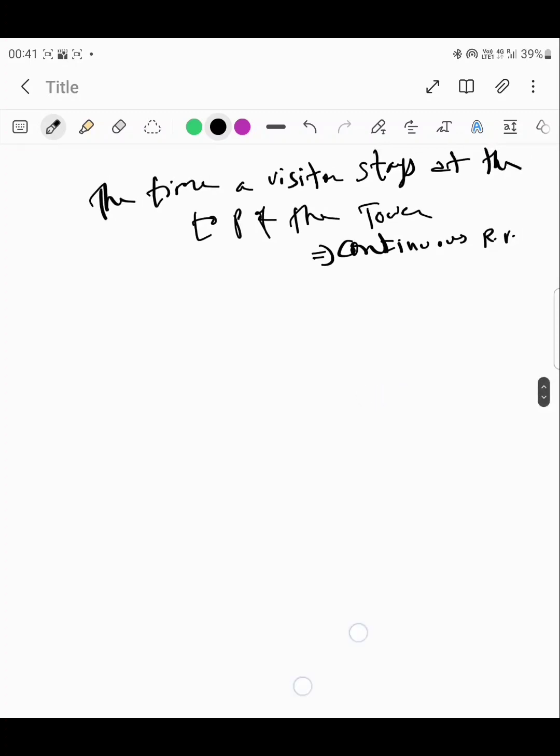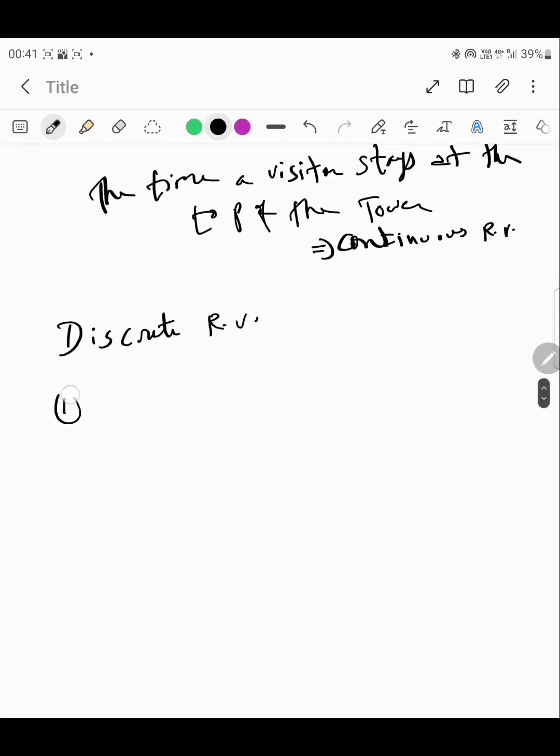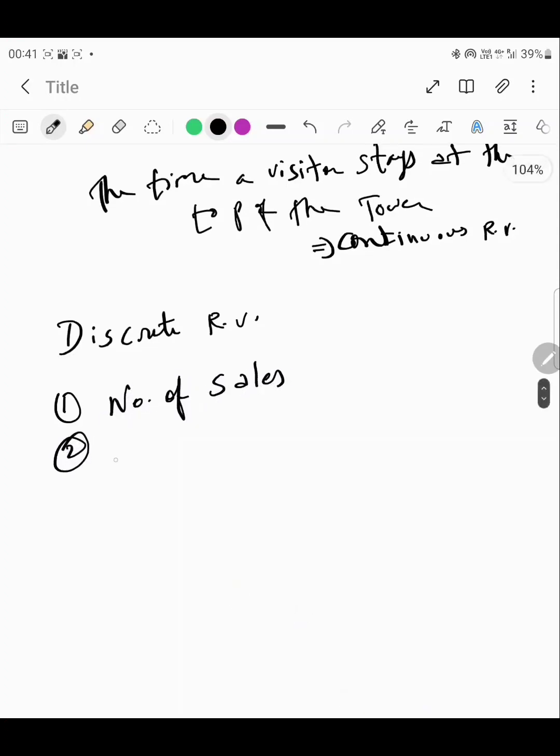So let us say, if I talk about examples of a discrete random variable, it could be the number of sales. All right, then it could be the number of phone calls, right?